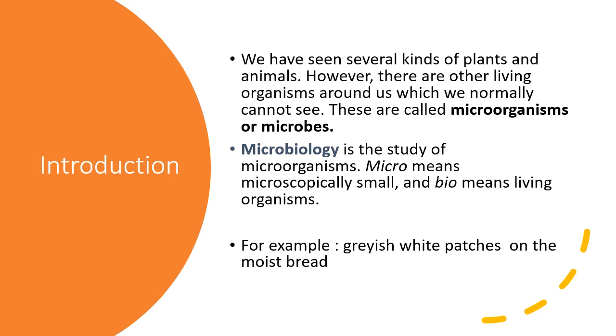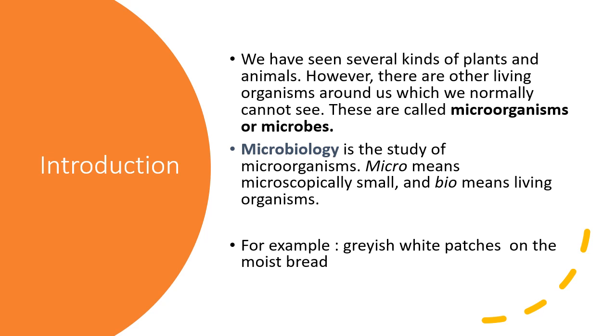And the first scientist who described microorganisms was a Dutch scientist named Antony van Leeuwenhoek. So in the year 1674, he had observed a living cell, that was the bacteria, for the first time with the help of his